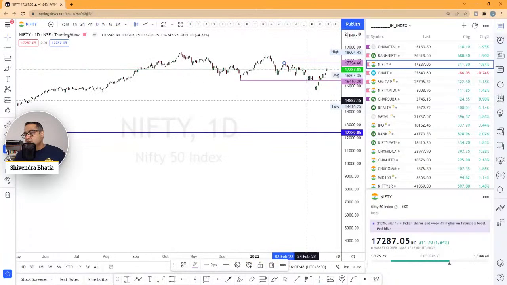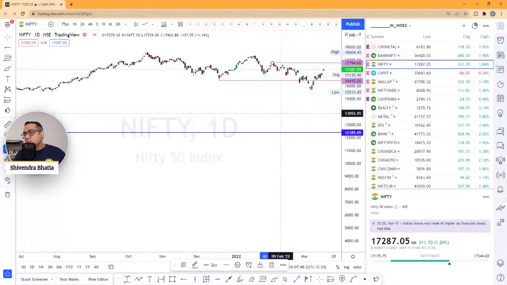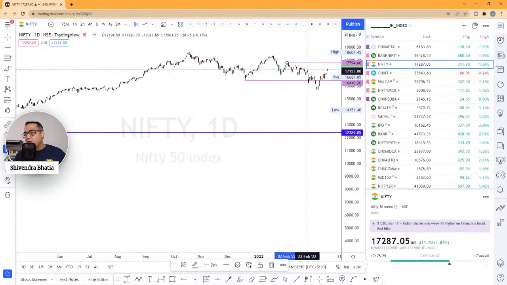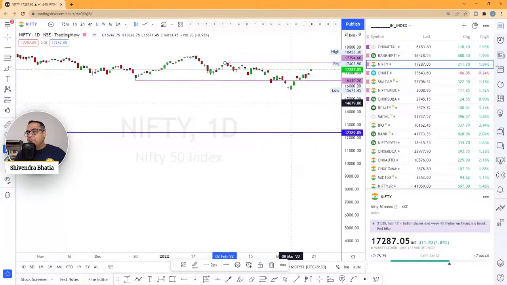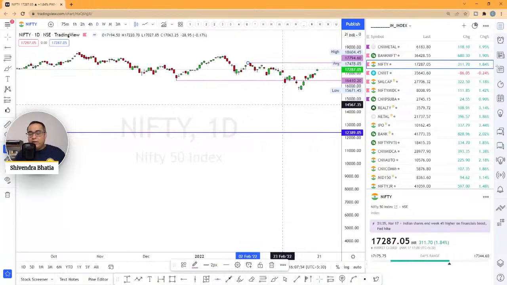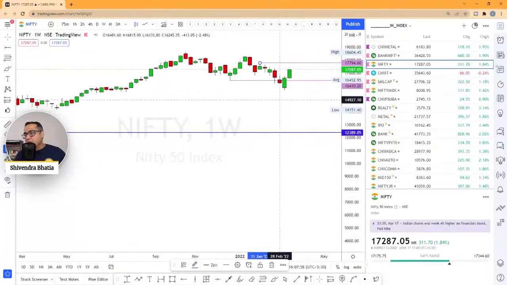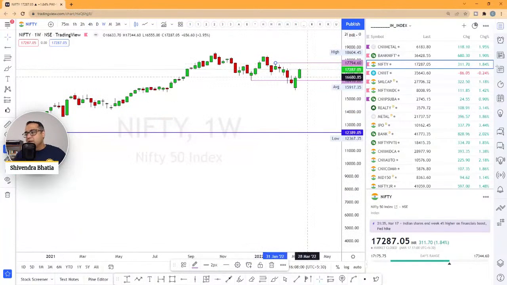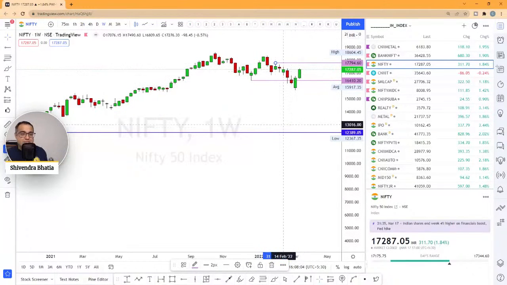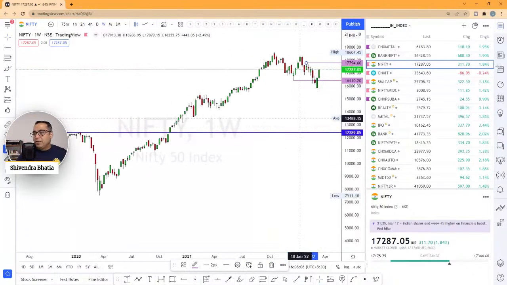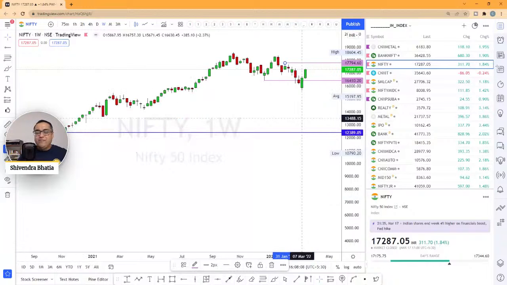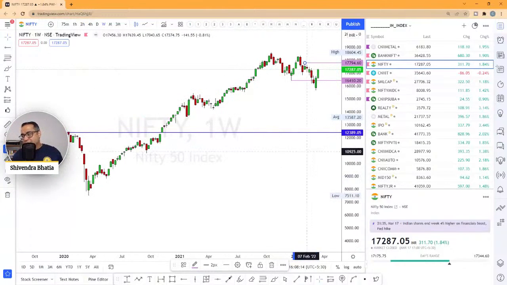Let's keep that cautious approach, because right now it either goes sideways, and we'll see what next week has in store for us. But most importantly, it is important for us that it goes above and closes above 17,794, at least on that trend, to see whether we have actually negated this downtrend and we're moving upwards. That's one way of looking at it.